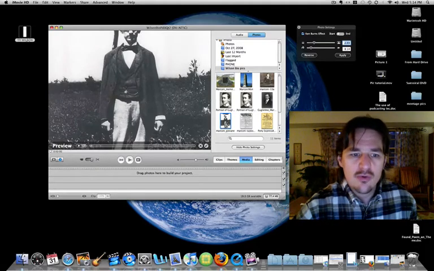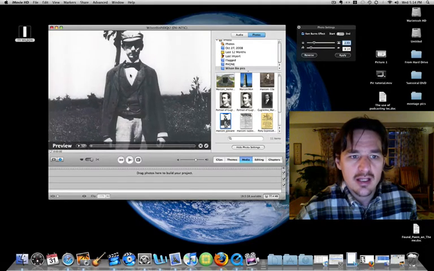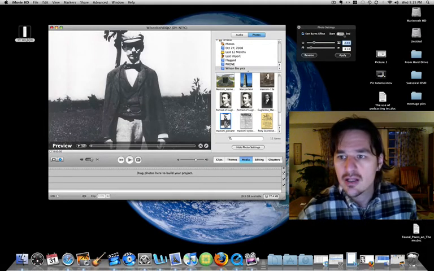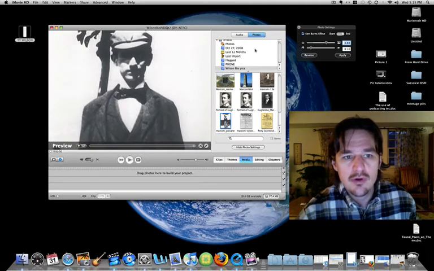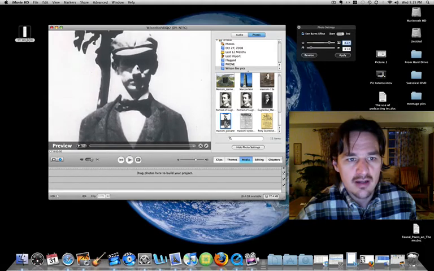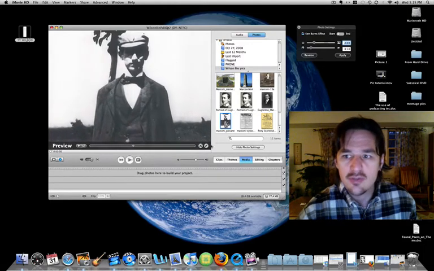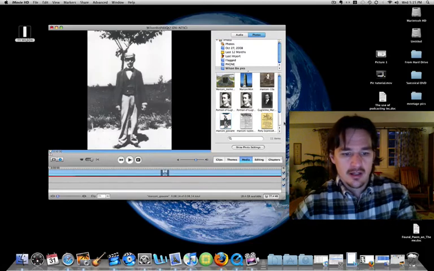But what do you think is wrong with this? Yeah, I've cut his head off, so I'm going to just simply click, hold, and move it down a little bit. So I'm going to have this as my start point, click end, and this is my end point. Maybe zoom in a little bit more, and then of course want to move his head down a little bit. Okay, then I can preview it. This is what it's going to look like. That looks pretty good to me. I click apply, and it puts it into my iMovie timeline.